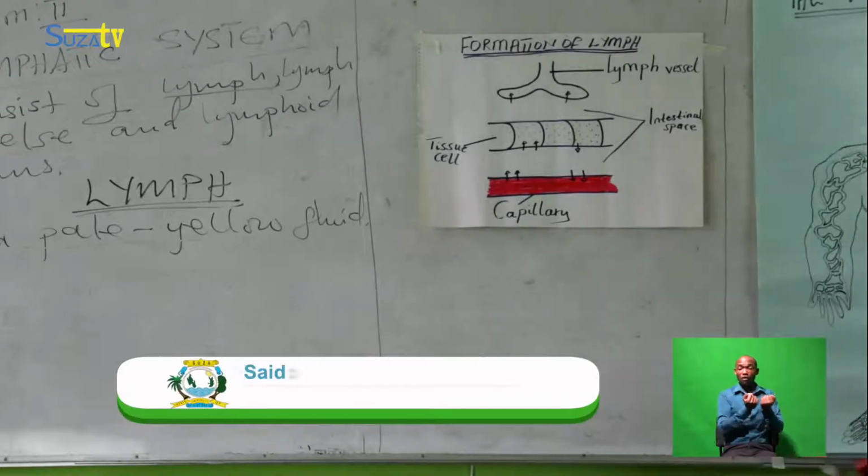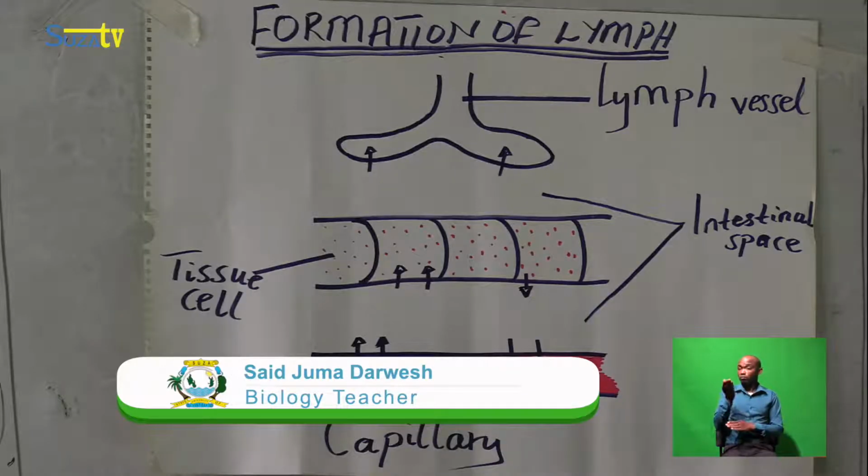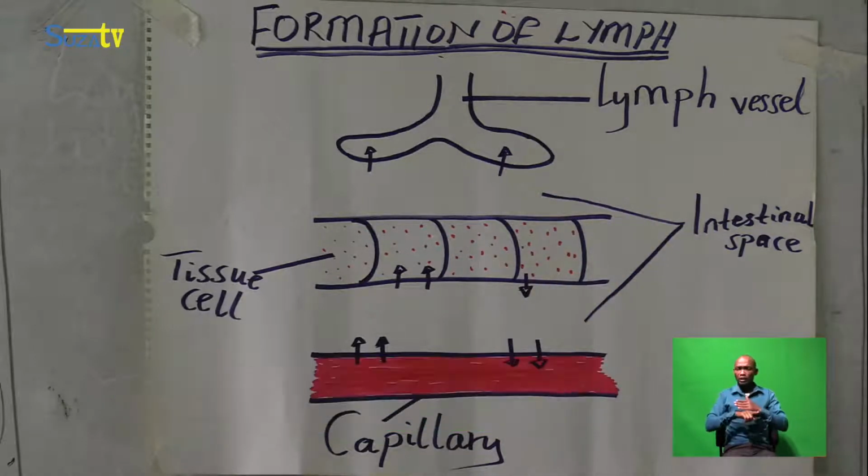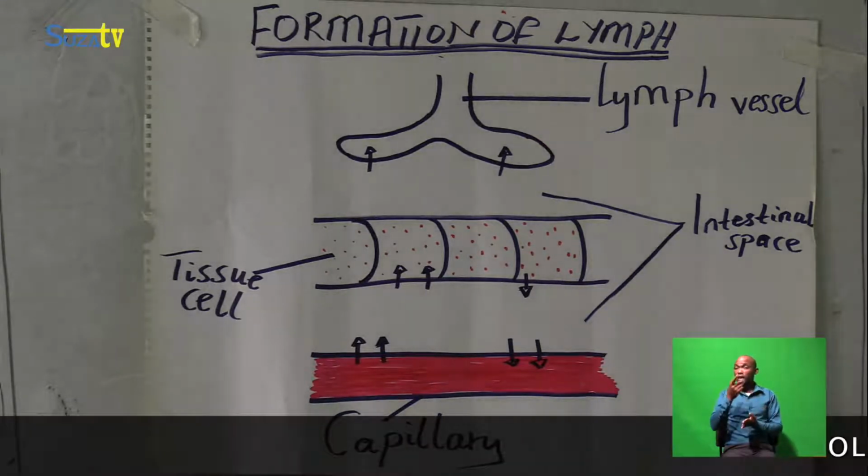Good. Can you tell me what you see on the body? Ali, can you read? Stand up, please. Thank you. Good. Clap one for Ali. Thank you very much.